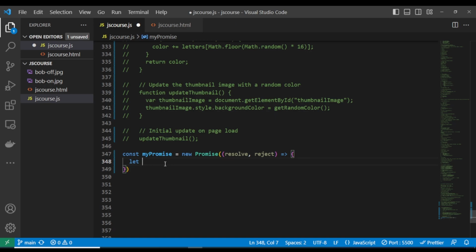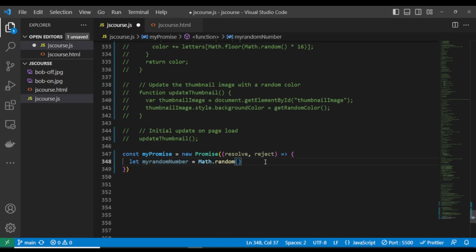So now let's call it myRandomNumber. We are going to say Math.random. We'll call this, and if you check here, we'll have this number.